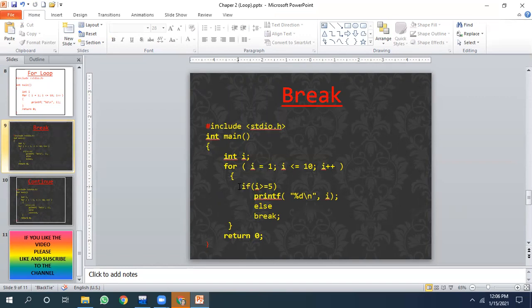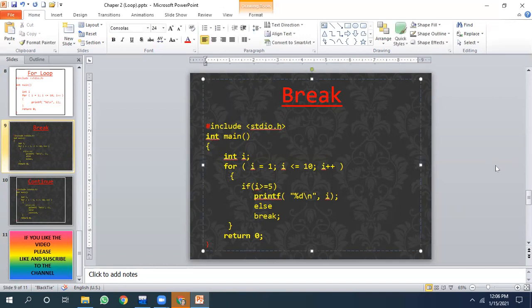However, inside the loop, we have given a checking if I is greater than 5. Now initial value of I is 1, so condition is not true. So if I is greater than or equal to 5, condition is not true. So what happens? Else break. All right, let me now change this. Instead of greater than, let me give it less than.